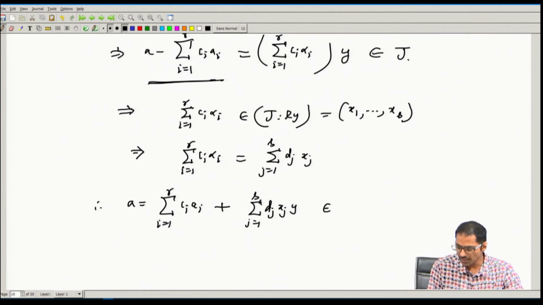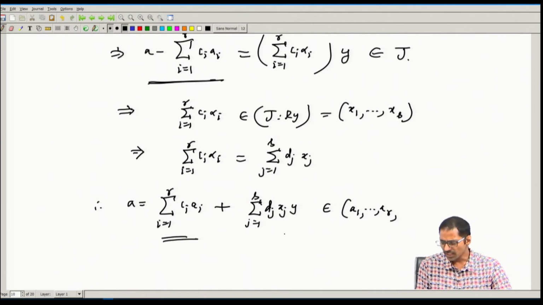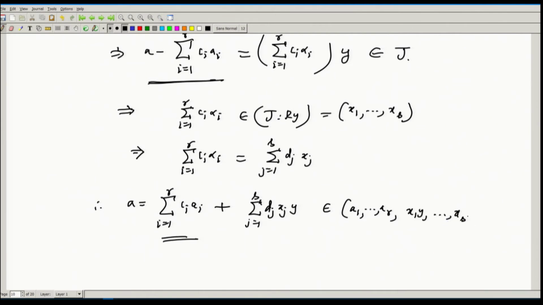So that means a belongs to the span of a_1, a_2 and so on, a_r. That is what the first combination is, and the second combination is x_1 y, x_2 y and so on, x_s y. Therefore a belongs to this sum, but what is this? This is precisely our right hand side. Therefore left hand side is contained in the right hand side, therefore they are equal. The reverse inclusion we already argued, so therefore they are equal.